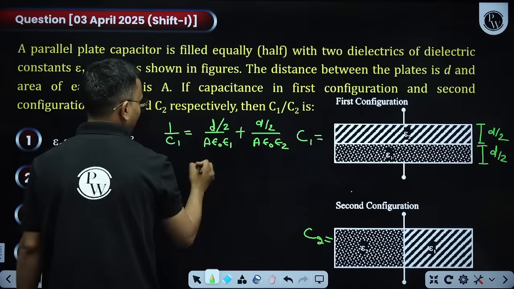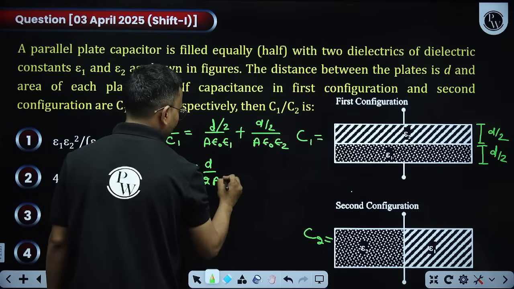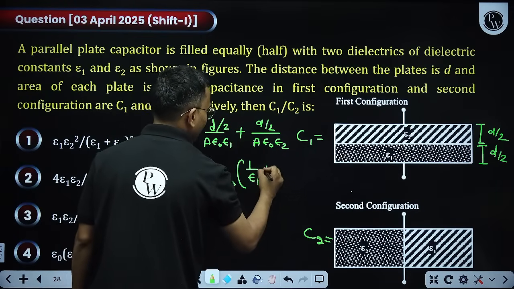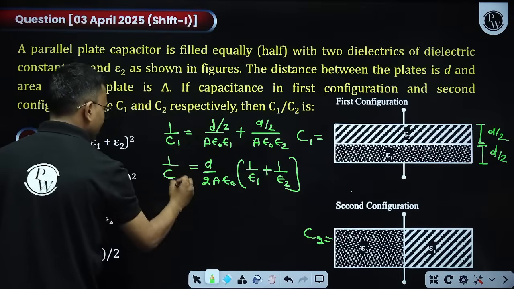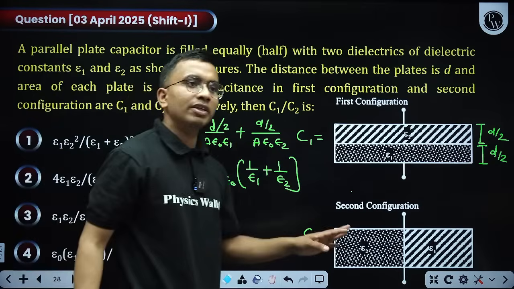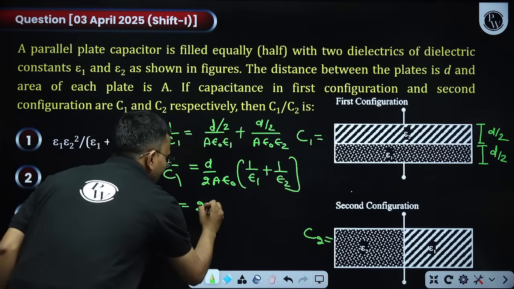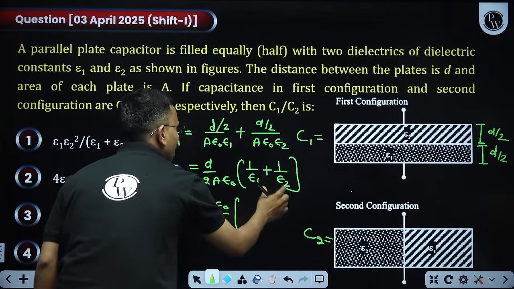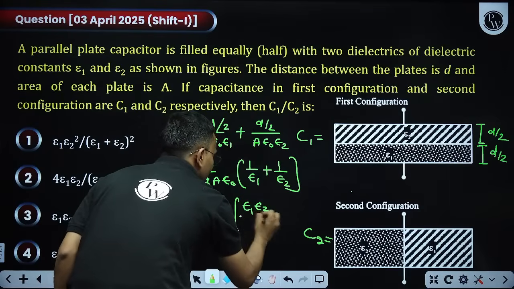From here, you can take d by 2 A epsilon naught as common, and this will become 1 by epsilon 1 plus 1 by epsilon 2. This is my 1 by C1. I got C1. Yes, I can say C1 is equals to 2A epsilon naught by d into epsilon 1 epsilon 2 divided by epsilon 1 plus epsilon 2.